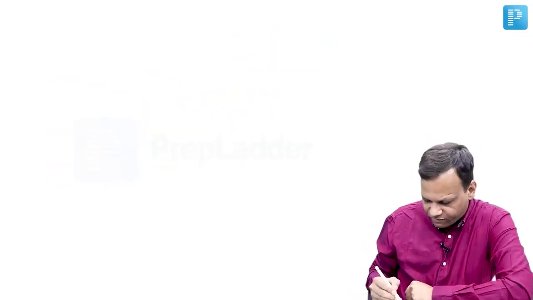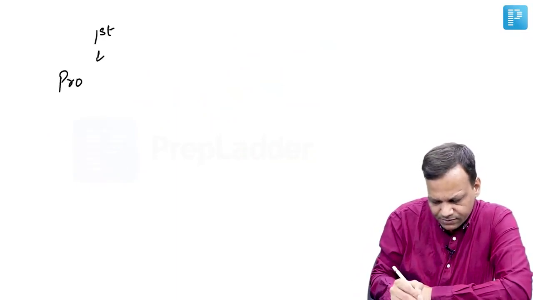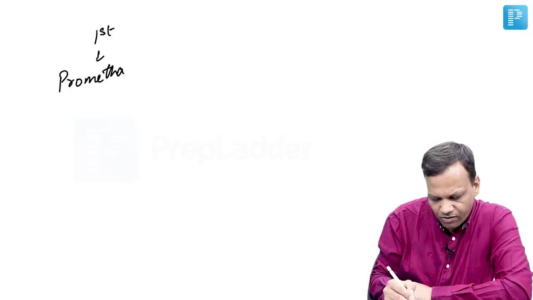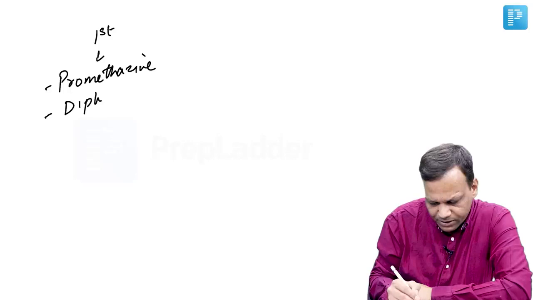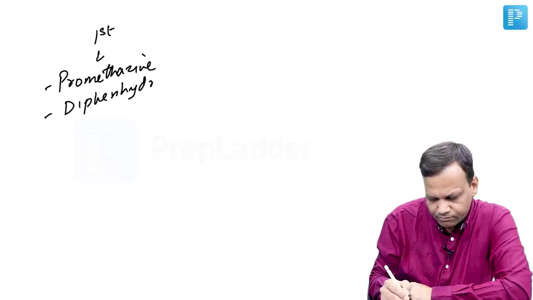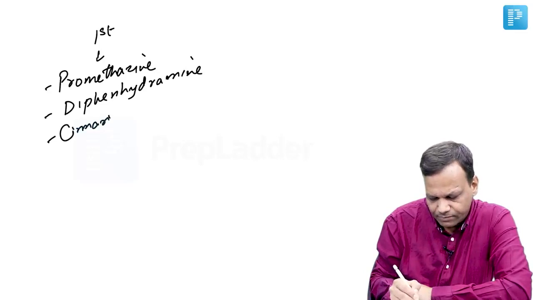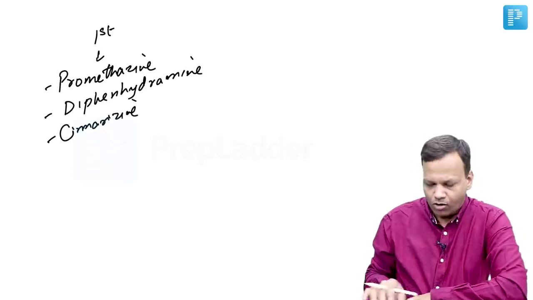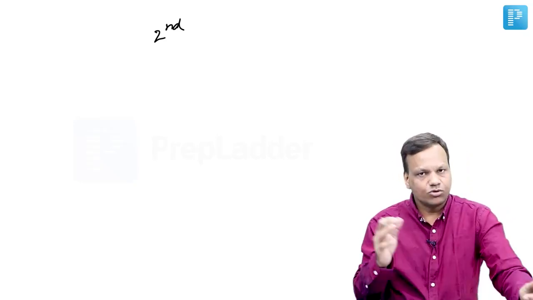Okay. And the important first generation drugs, as we have written already, the main one is promethazine. Apart from promethazine, we have diphenhydramine, cinnarizine, etc. These are first generation drugs. On the other hand, second generation drugs have only anti-allergic uses, no other uses.